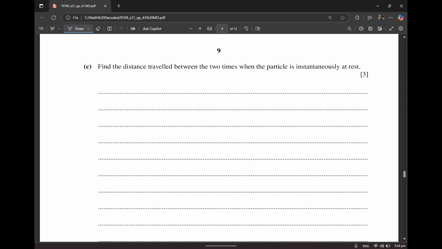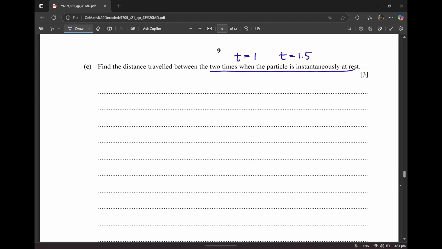All right, moving on to part C, it says find the distance traveled between the two times when the particle is instantaneously at rest. These two times we've already figured out in the parts above, that's t is equal to 1 and t is equal to 1.5.